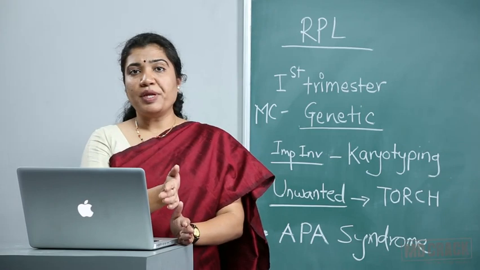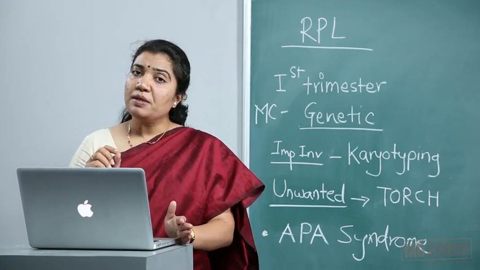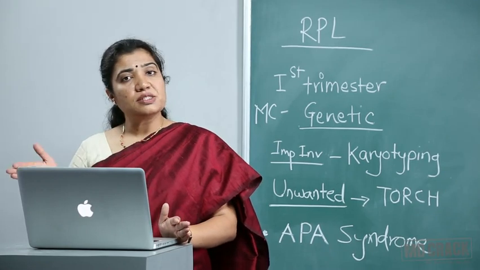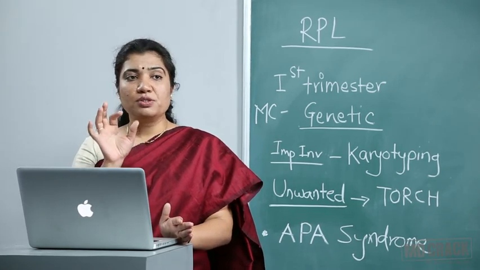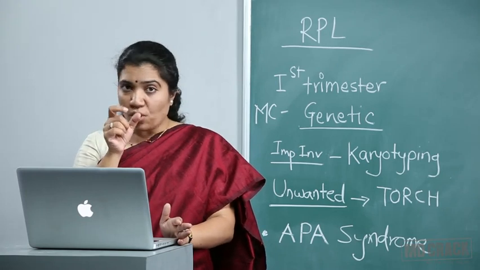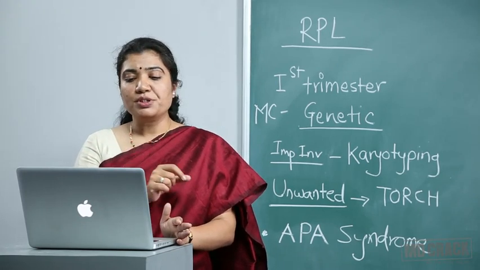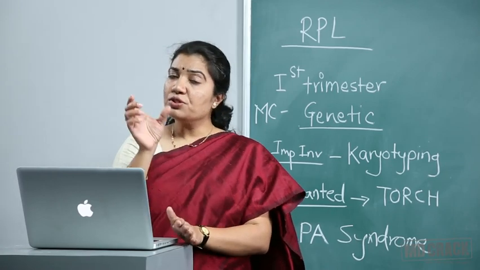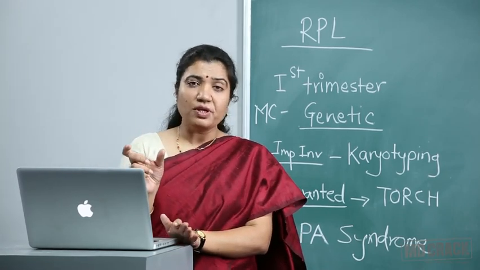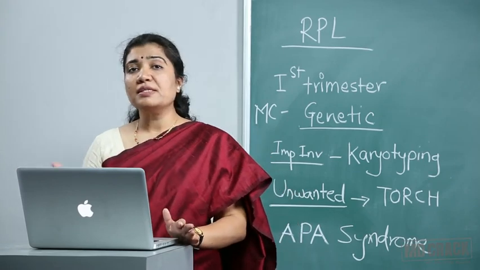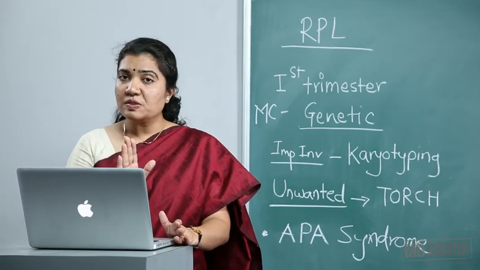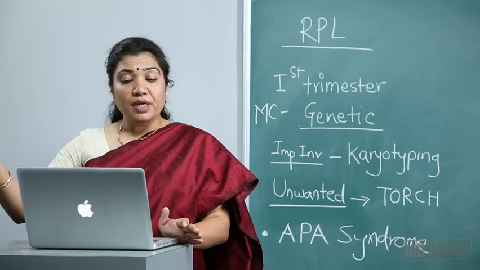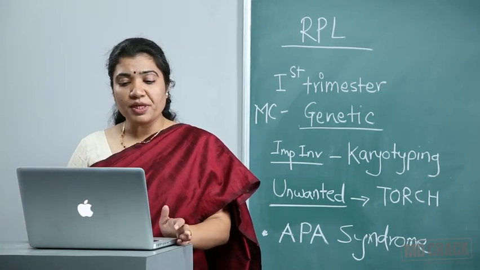If patient is non-pregnant, then if we can easily pass Hegar's number 8 dilator through the internal os, it suggests that the cervix is incompetent. It's not holding on, the os is not really competent. Or if the patient is pregnant right now, then you can just do TVS, that is transvaginal sonography. And if you find that the cervical length is less than 3 centimeter, you can suspect that the effacement has already started and this cervix is not going to really take care of this pregnancy for a long period.